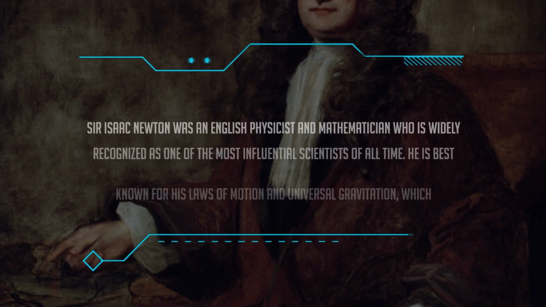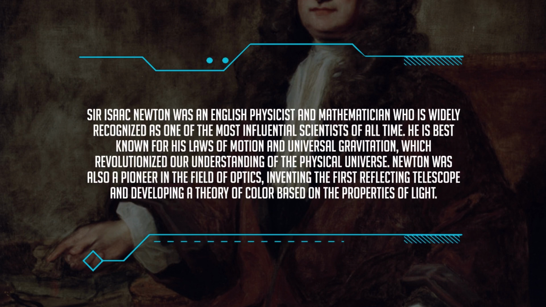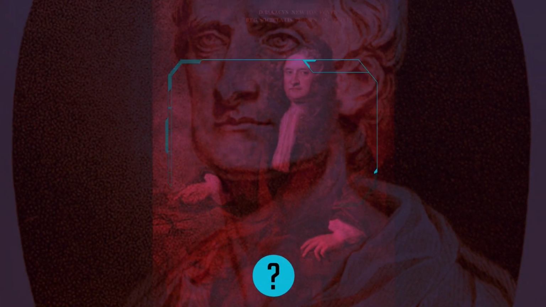Who is Isaac Newton? Sir Isaac Newton was an English physicist and mathematician who is widely recognized as one of the most influential scientists of all time. He is best known for his laws of motion and universal gravitation, which revolutionized our understanding of the physical universe. Newton was also a pioneer in the field of optics, inventing the first reflecting telescope and developing a theory of color based on the properties of light.